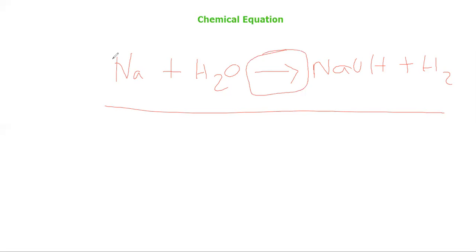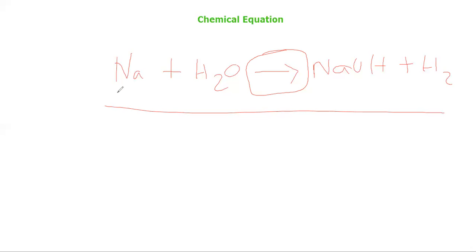And now let's learn about the balancing of chemical equations. Balancing of chemical equations is based on two laws. In 10th, you will have only one law, that is balancing through conservation of mass. According to this law, mass can neither be created nor destroyed during a chemical reaction. The law of constant proportion is also there, which you will study in higher classes. Now there is a method to balance chemical equations. It is called the hit and trial method.